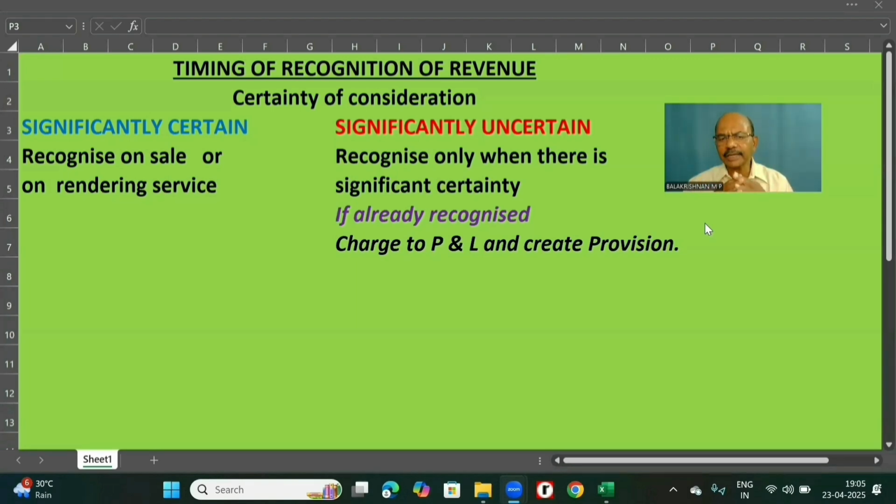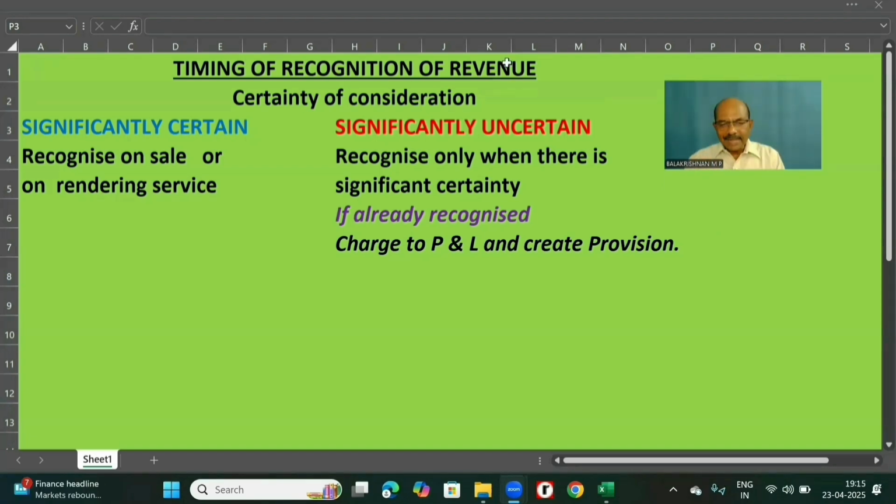In that case, I should not recognize revenue. I should wait till I have significant certainty. So, though everything else is done, if there is no significant certainty of collection of consideration, wait till the date of significant certainty of collection of consideration. And that date only we will recognize the revenue.